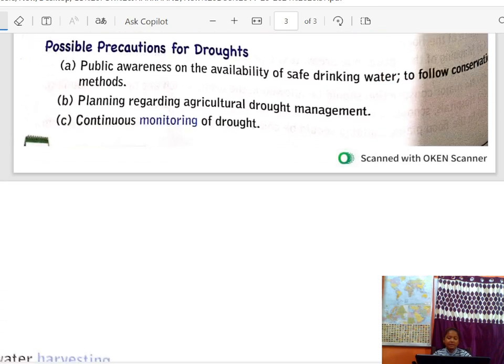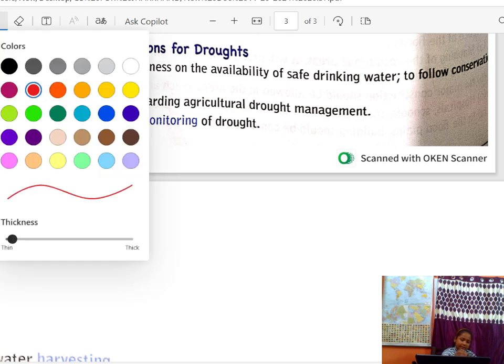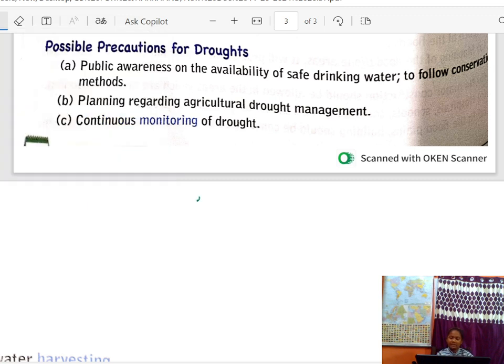Now let's see what precautions we can take. We saw precautions for floods also. Here we also see what precautions we can take after and before the occurrence of droughts. A, public awareness on the availability of safe drinking water to follow conservation methods.